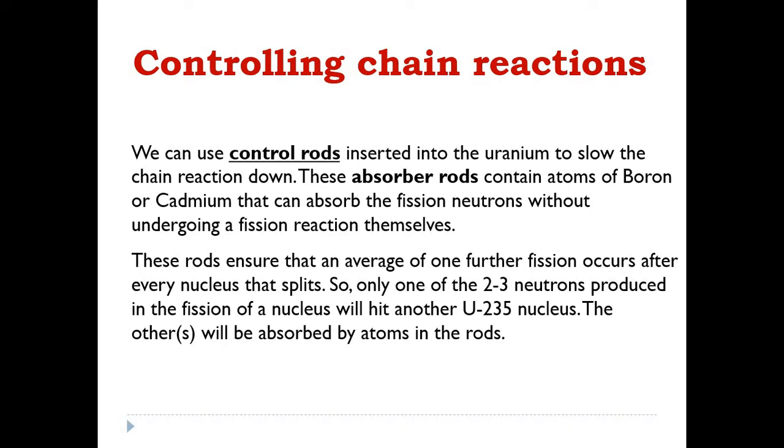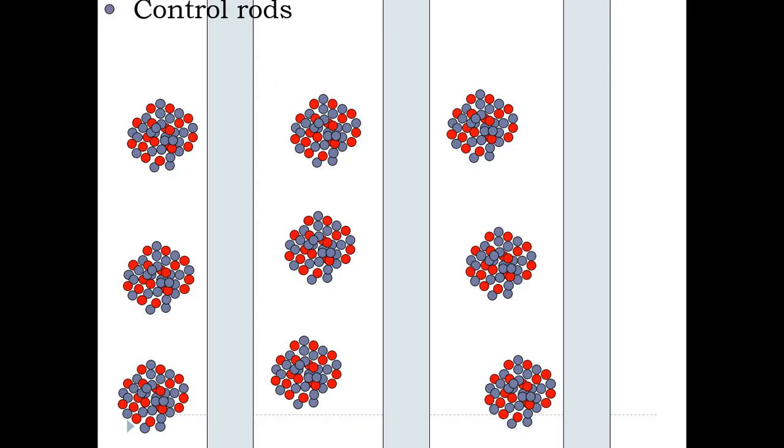By absorbing the neutrons in the nuclear fission process, one can control the chain reaction, and that is used when we want to create nuclear energy in real time.